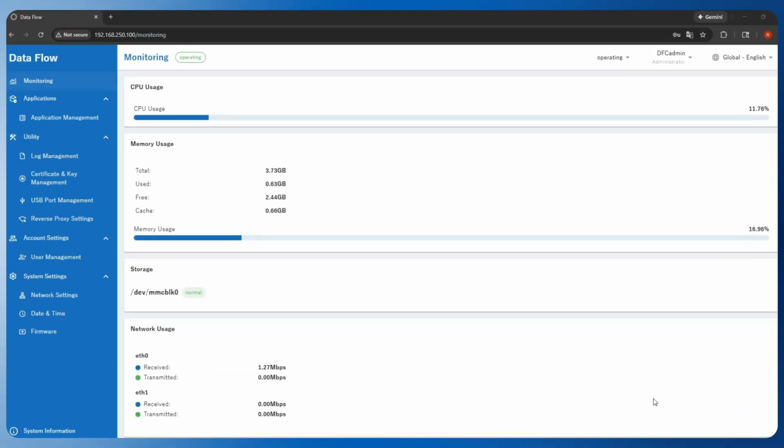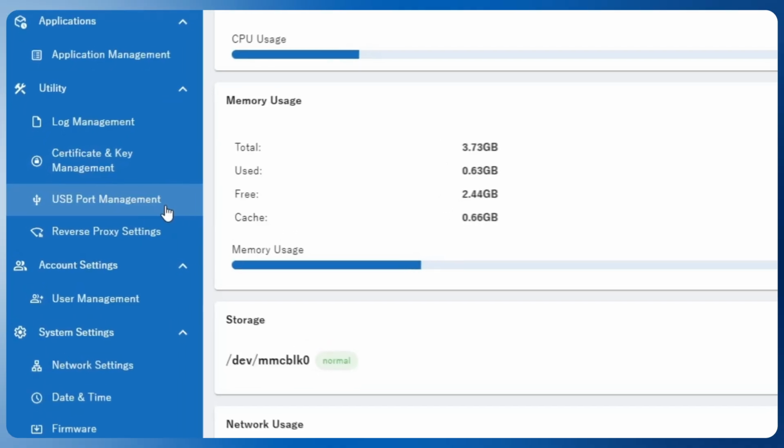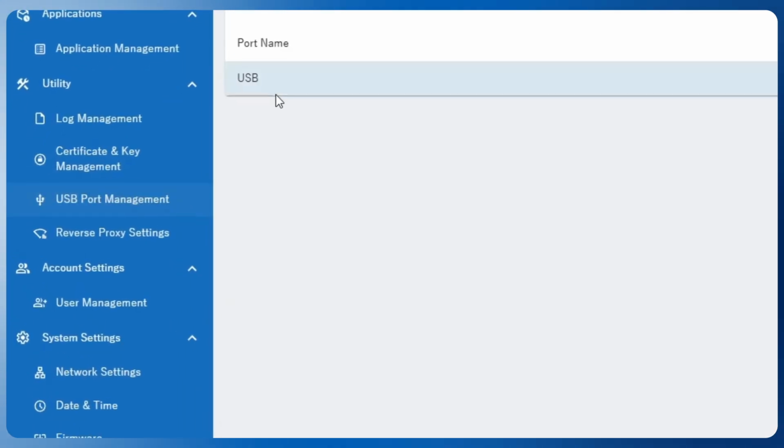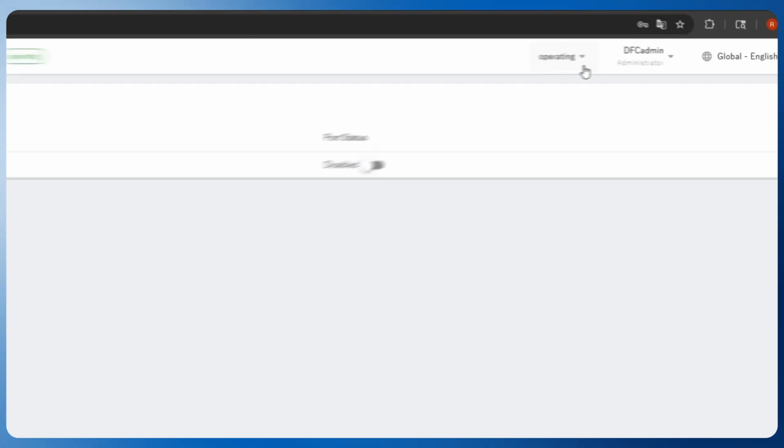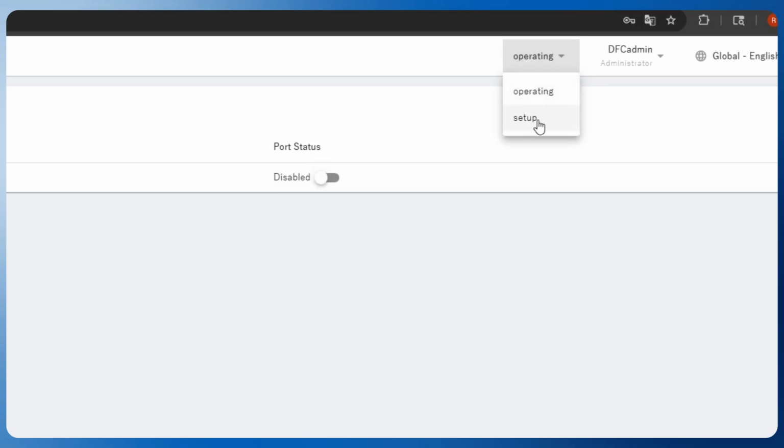After you log in to the web UI, click on USB port management, and here you will notice that the USB port is currently disabled. In order for you to enable this, first you have to go into the setup mode,